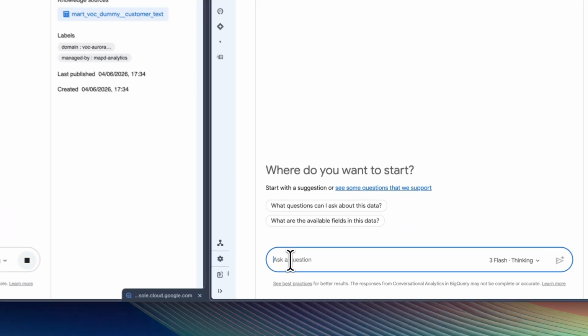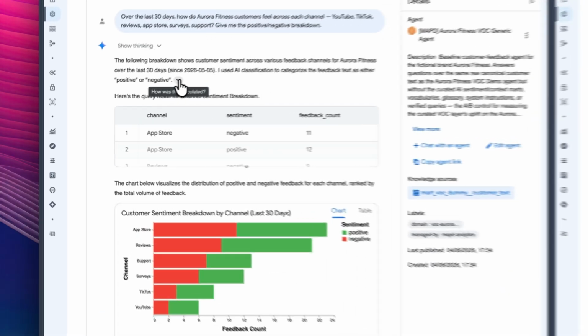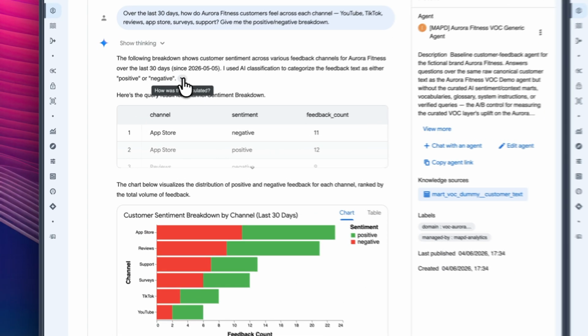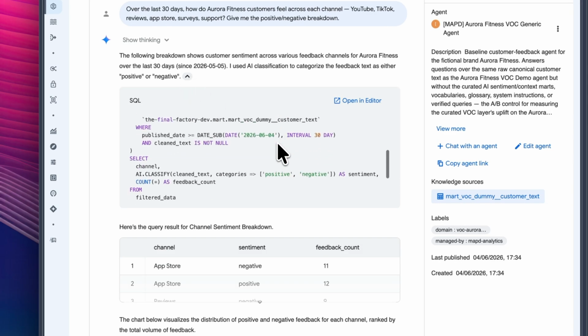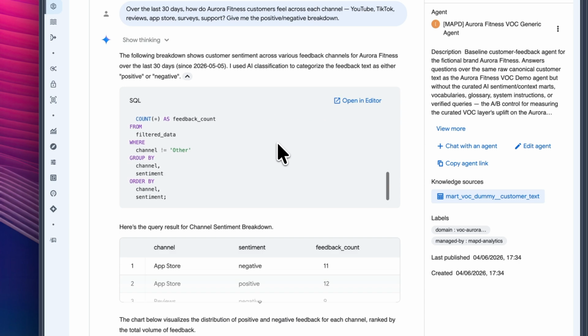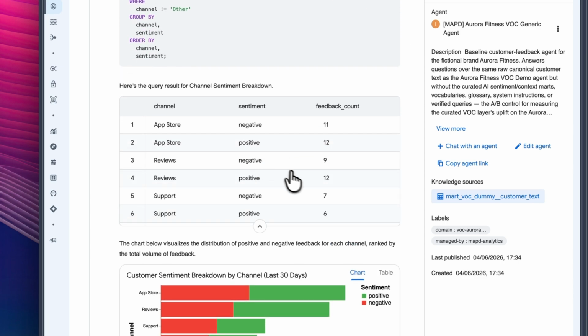Question number 1, keeping it high level, I'm going to ask both agents, over the last 30 days, how do Aurora Fitness customers feel across each channel? So that's YouTube, TikTok, reviews, App Store, surveys, support. The generic agent gives a reasonable answer. It creates positive and negative counts by channel and even gives a chart. So let's check out how it got there. It's working from raw text and doing the classification on the fly. That means it has to decide what counts as positive or negative in the moment.